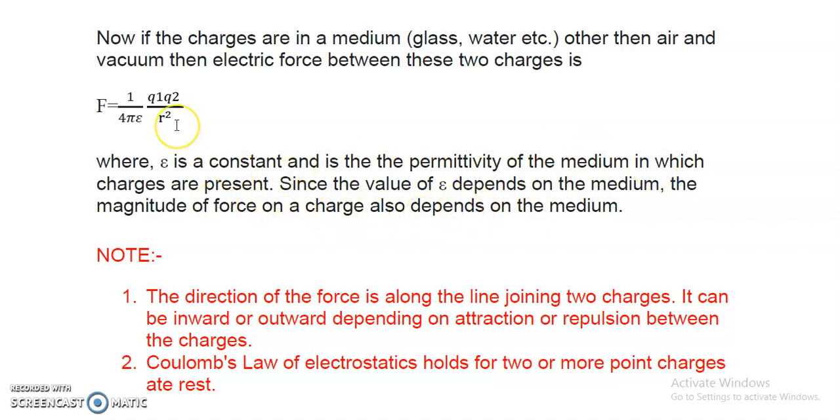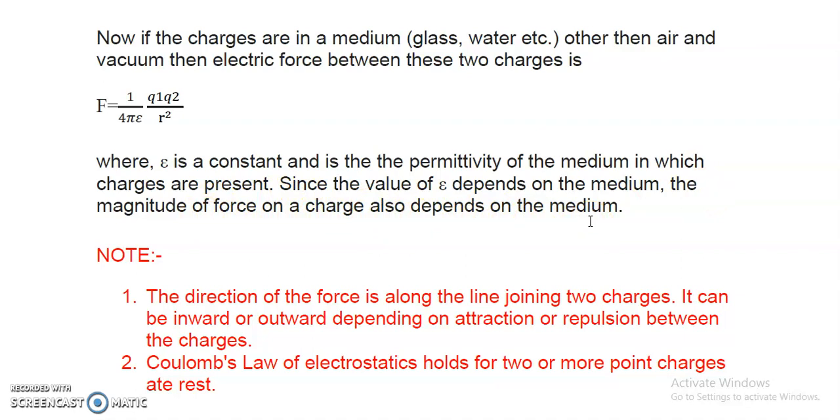So charges can be kept either in air, free space, vacuum, or any other medium. If the charges are kept in air or vacuum, vacuum meaning free space, both are the same thing, then the constant will be epsilon naught. But if the charges are kept in any other medium, other than vacuum, free space or air, then it is called epsilon, the permittivity of the medium. Since the value of epsilon depends on the medium, the magnitude of force on a charge also depends on the medium.